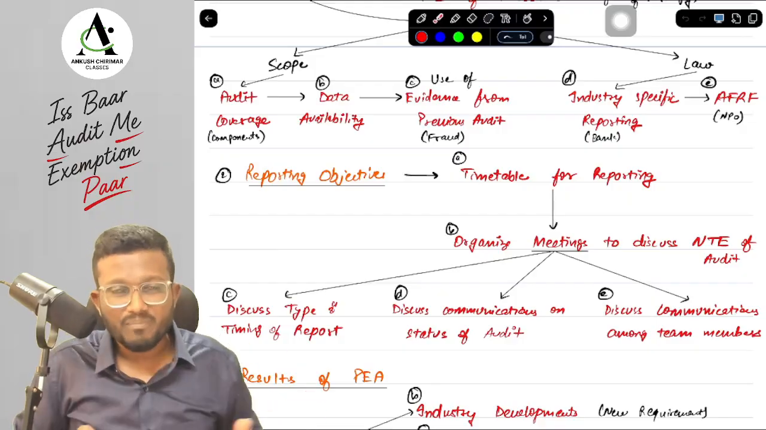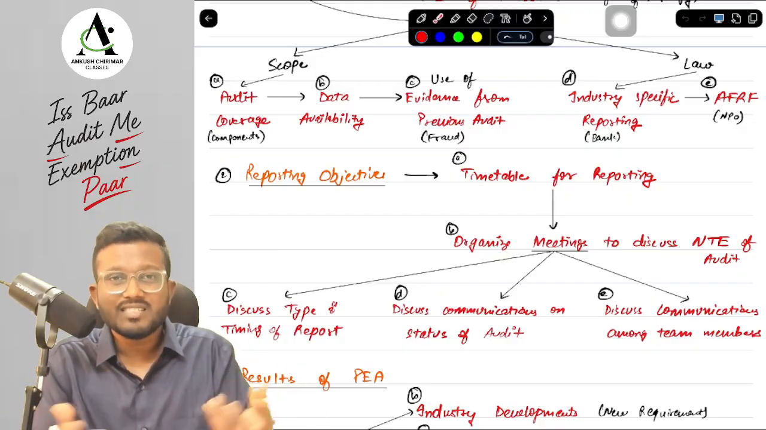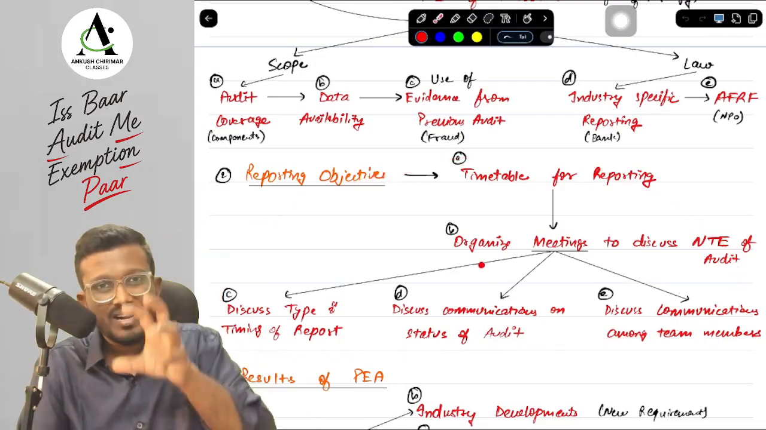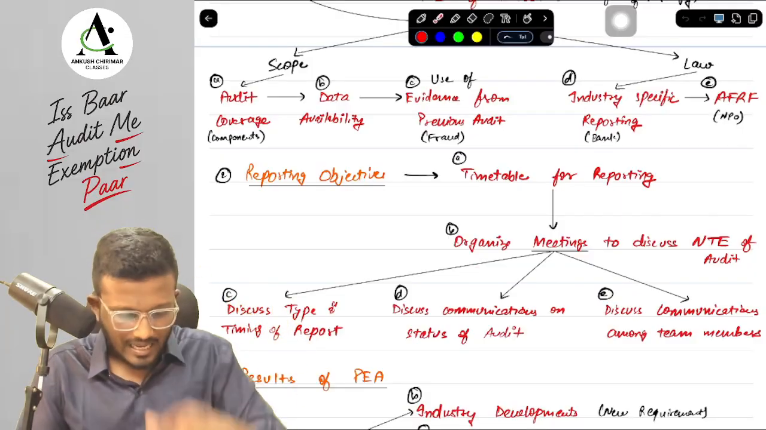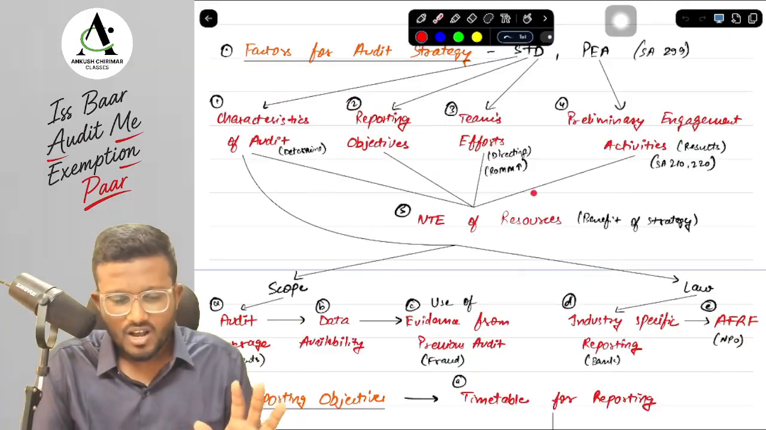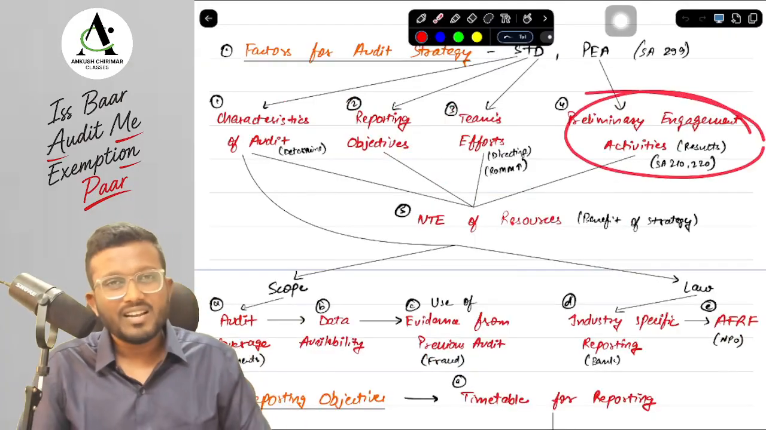Obviously the engagement team members should also hold discussions among themselves, otherwise there will be no coordination. Okay, yes sir, these are the 5 points and you can remember in the structure that I have told you. Next, this was the second point. The third point is obviously the factors, and that are not given in your ICA module. Last is your preliminary engagement activities.